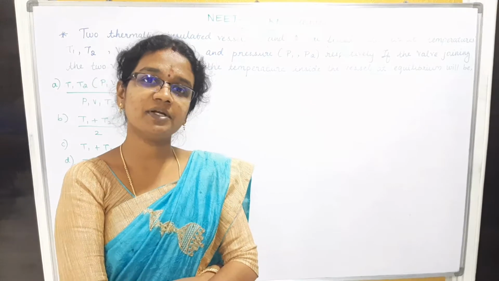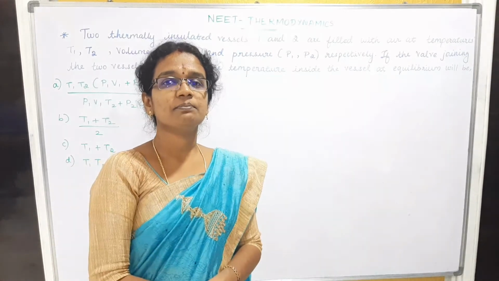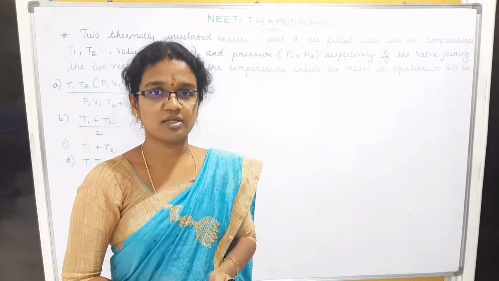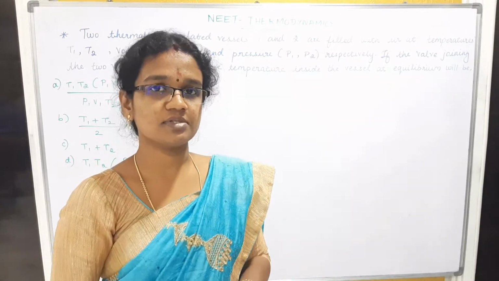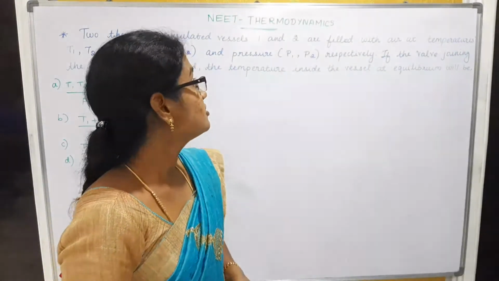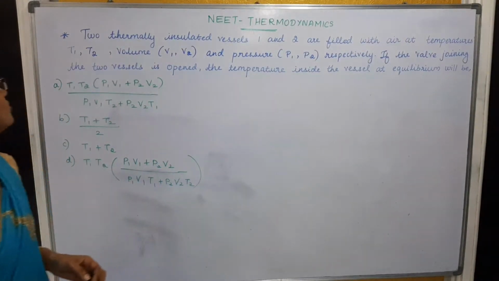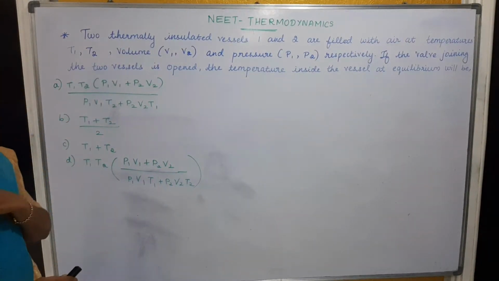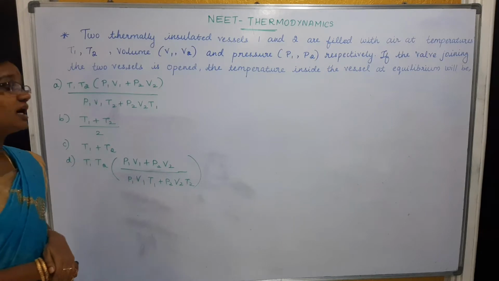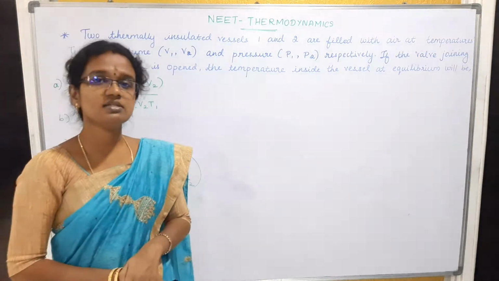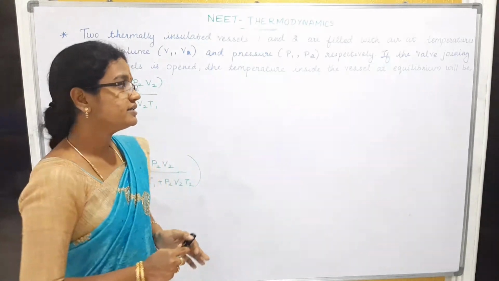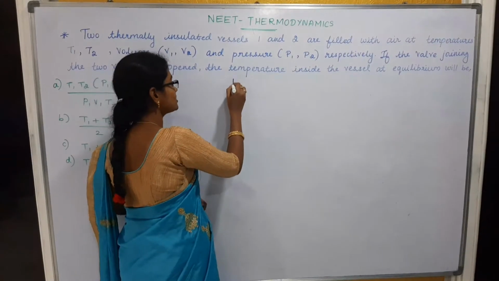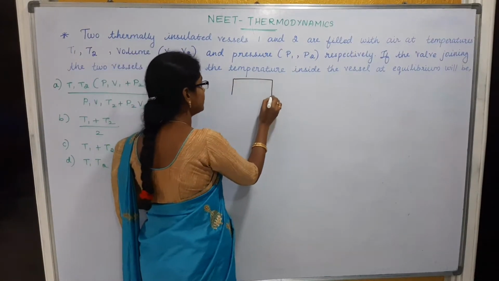Kindly watch our previous video in order to know the basic concepts of thermodynamics. To get into the problem, you have to know the basic concepts relating to this topic. So in this problem, two thermally insulated vessels 1 and 2 are filled with air. What is the meaning of thermally insulated vessels? It cannot conduct heat outside of the vessel. That is the meaning, right?